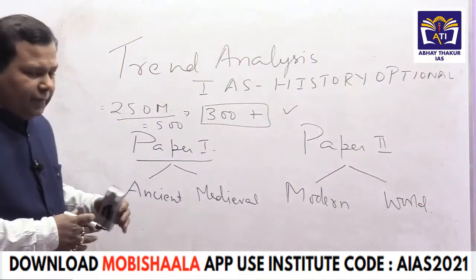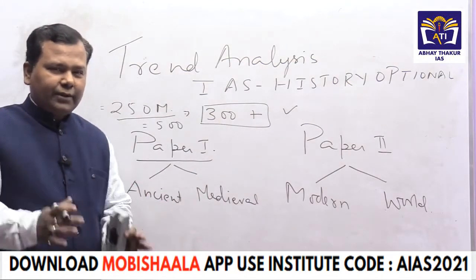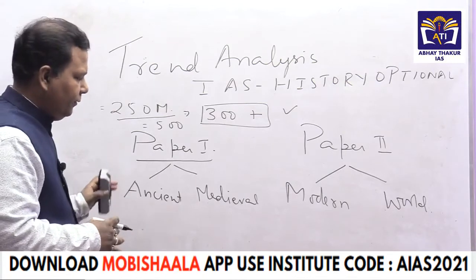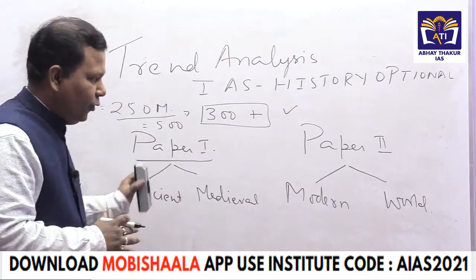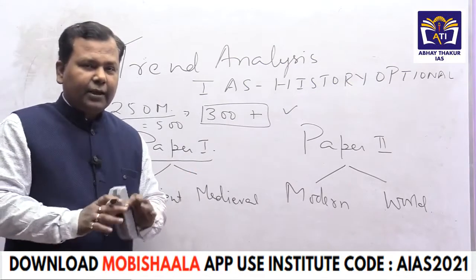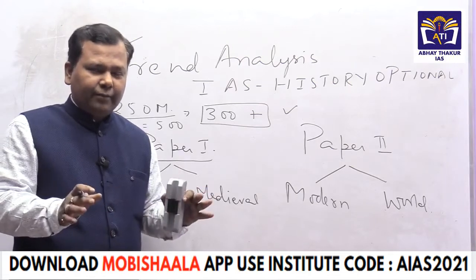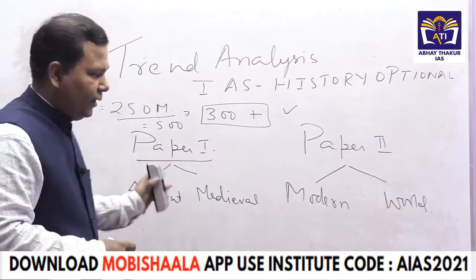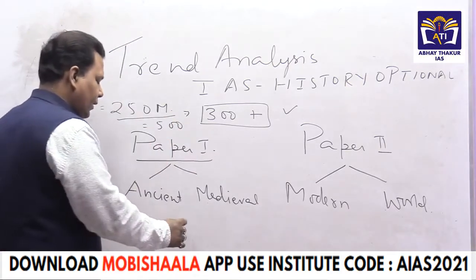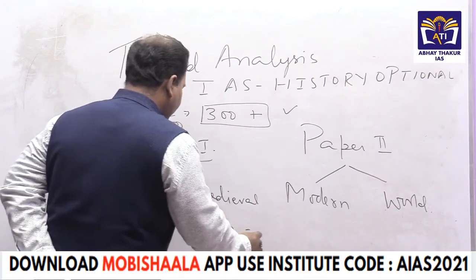As I told you, the syllabus is already available with you, so I'm not going to write the whole syllabus here. But the very first thing we have to analyze is that in both papers, conditions are given by UPSC: in every paper, question number 1 and 5 are compulsory.